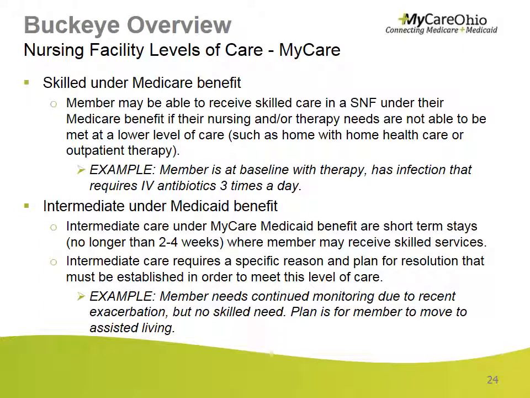Nursing facility levels of care under a MyCare product. The skilled under a Medicare benefit is where a member may be able to receive skilled care in a skilled nursing facility under their Medicare benefit if their nursing and/or therapy needs are not met at a lower level of care. For intermediate under a Medicaid benefit, they are short-term stays, no longer than 2 to 4 weeks, where a member may receive skilled services. Intermediate care requires a specific reason and a plan for resolution that must be established in order to meet this level of care.